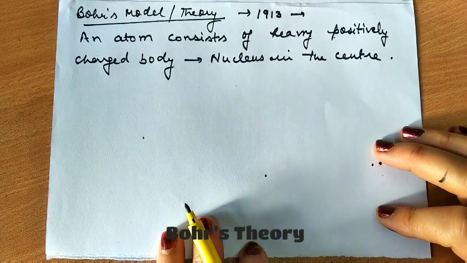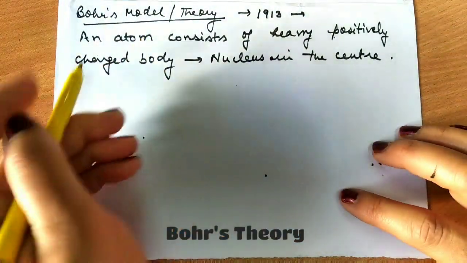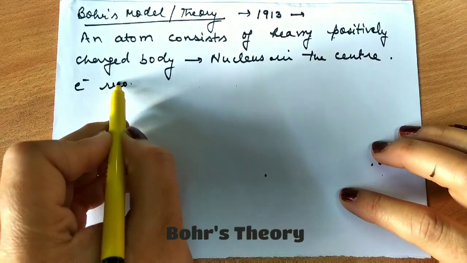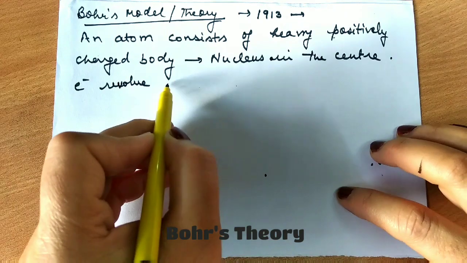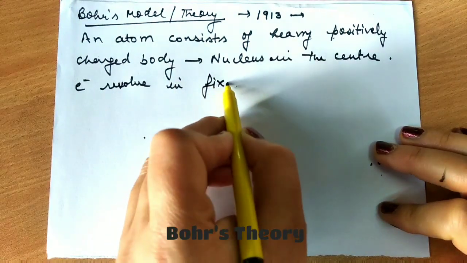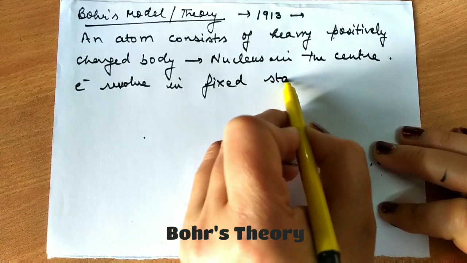Then what did he modify further? He said that the electrons revolve in fixed stationary orbits.